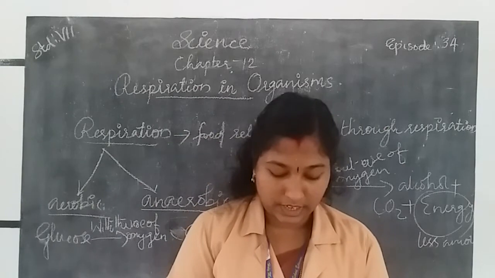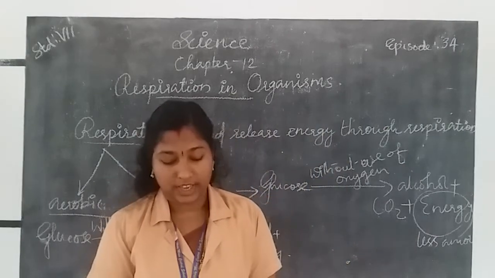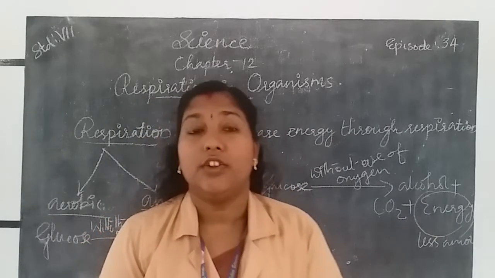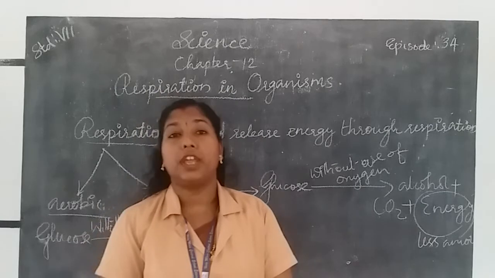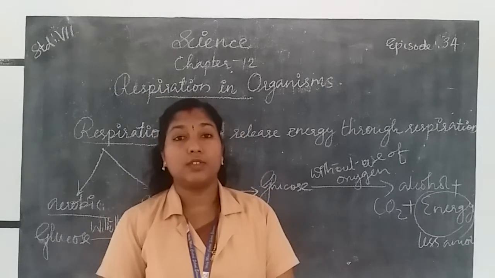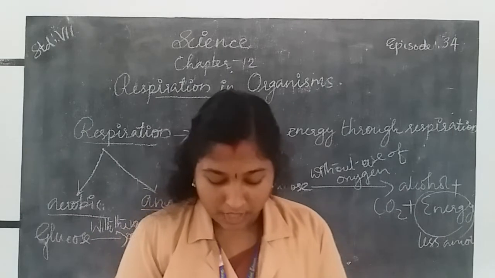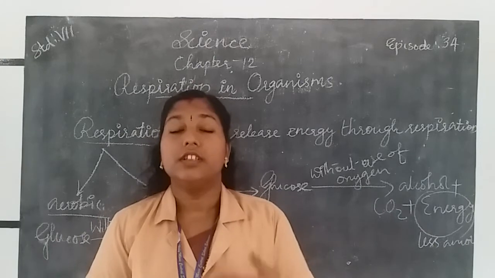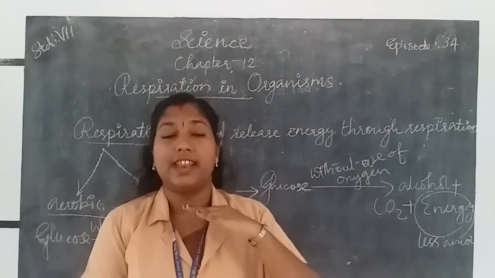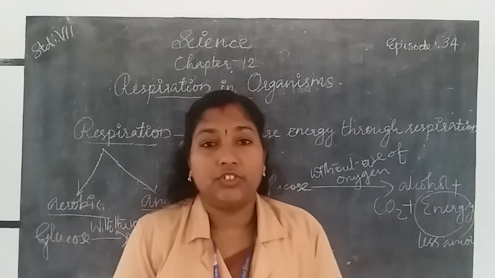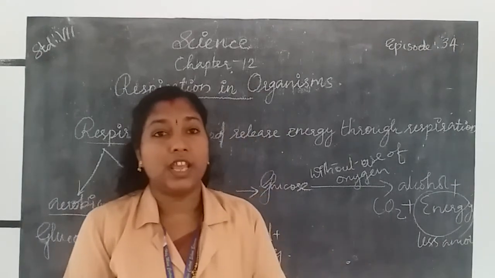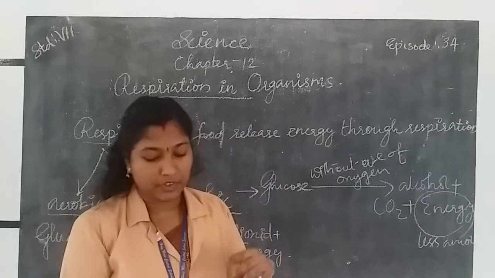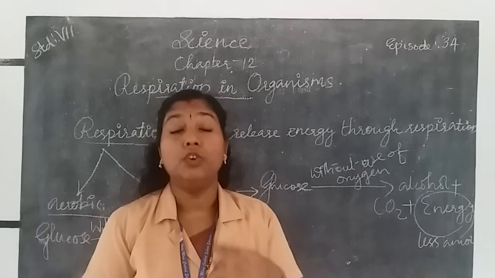Today we are going to learn, and also we learned about breathing rate. Then next we learned about how we breathe. We breathe through our nostrils or through our mouth. If we take in oxygen from the surroundings, it passes through our nostrils, then the nasal cavity, and through the nasal cavity the air reaches the lungs through the windpipe.